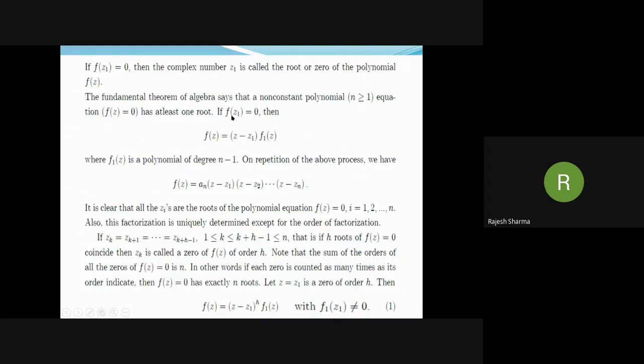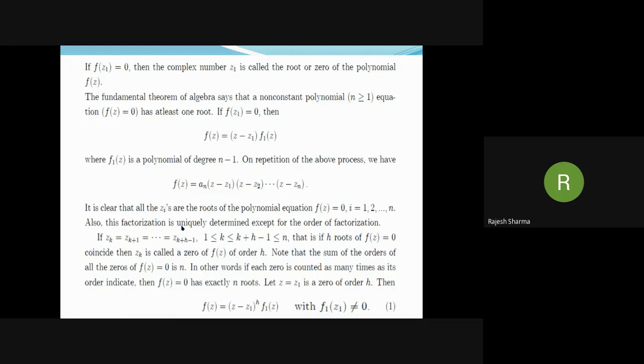Now, if z1 is a zero, then we can write f(z) in this form, (z minus z1) f1(z). And what is f1? f1(z) is again a polynomial of degree n minus 1. And if we repeat this process, we can write f(z) as an times (z minus z1), then (z minus z2), so on up to (z minus zn). It is clear that all the zi's are roots of the polynomial equation f(z) equal to 0. Also, this factorization is uniquely determined except for the order of factorization.